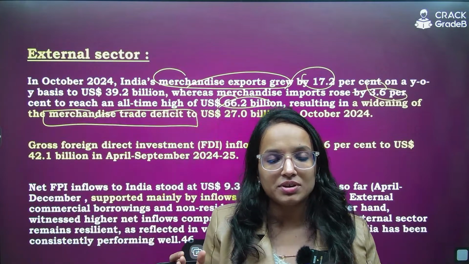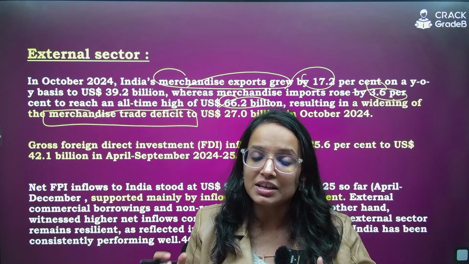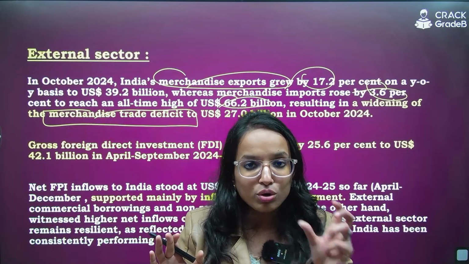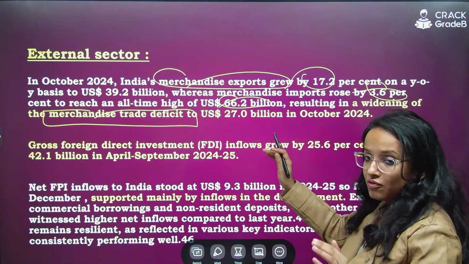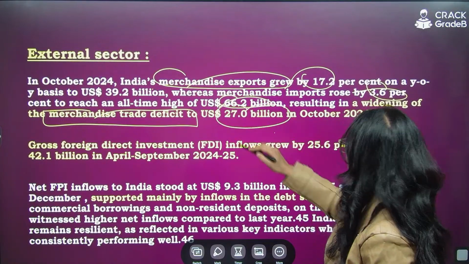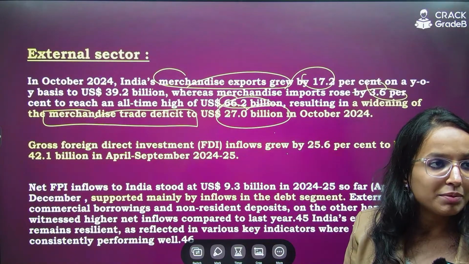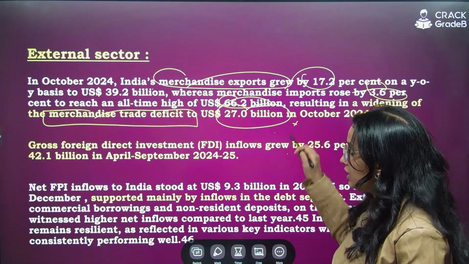What is merchandise trade deficit? That we are exporting less and importing more. The goods only I'm talking about, not the services segment, right? It has widened to 27 billion US dollars in October. Remember this. Now, this is not a good indicator.